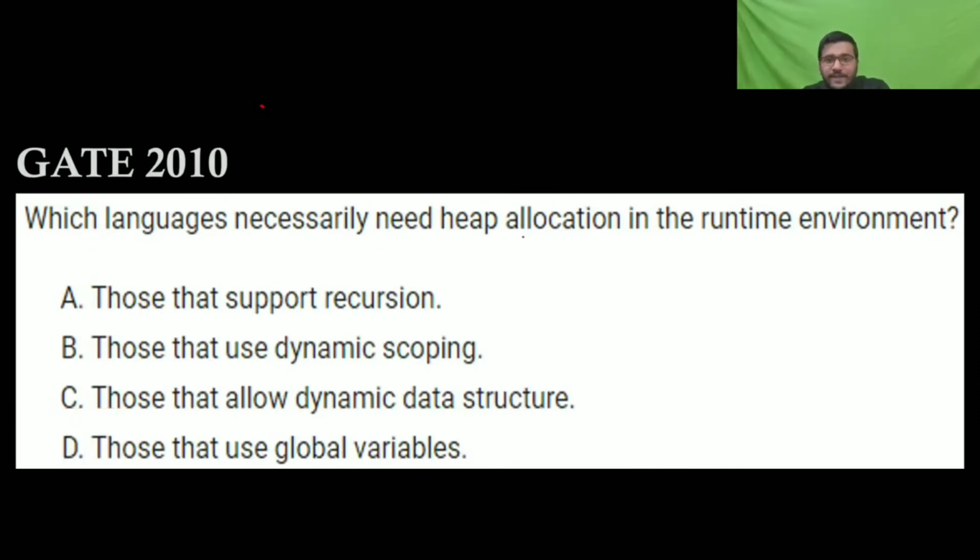So, which language necessarily needs heap allocation in the runtime? So you know that everyone is correct, dynamic only, very good everyone. So those that allow dynamic data structures.